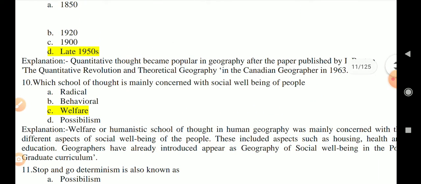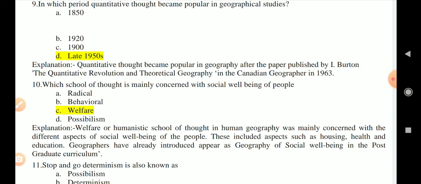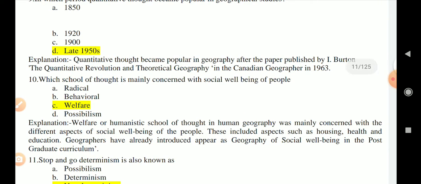Question number 10, which school of thought is mainly concerned with the social well-being of the people? So here the welfare school of thought is mainly concerned with the social well-being of the people. Here welfare is emphasized. The welfare and humanistic school of thought in human geography was mainly concerned with different aspects of social well-being of the people. Here it includes health, education and housing.